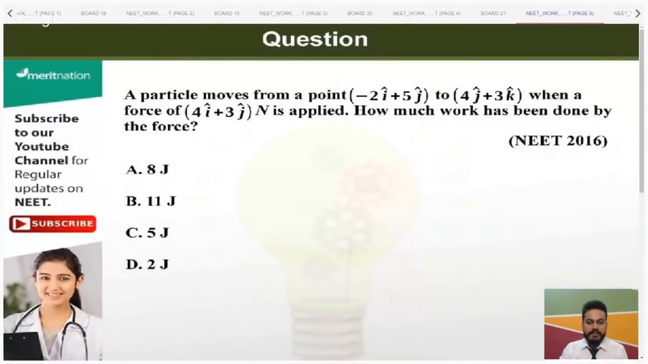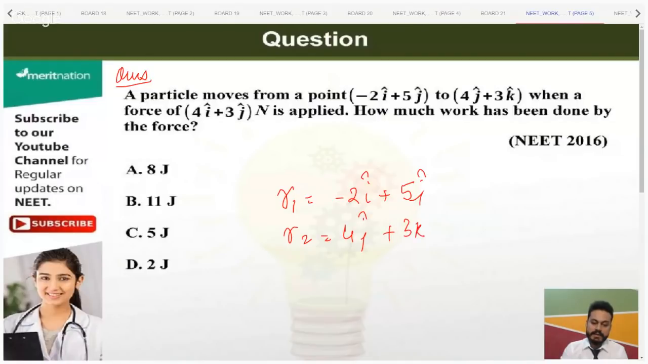So how many of you can do this one now? Let's see how many of you can find what is ds in this question. Okay, so don't know, Nagma? Okay, so you're saying that you don't know why you are scared. Okay, that is fine. A particle moves from a point r1 equals minus 2i cap plus 5j cap, and r2 equals 4j plus 3k cap. Okay, so how many of you can tell me what will be the displacement vector?